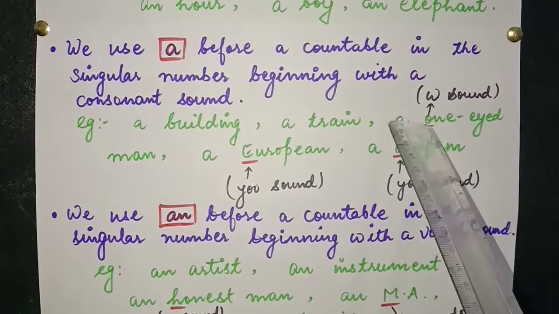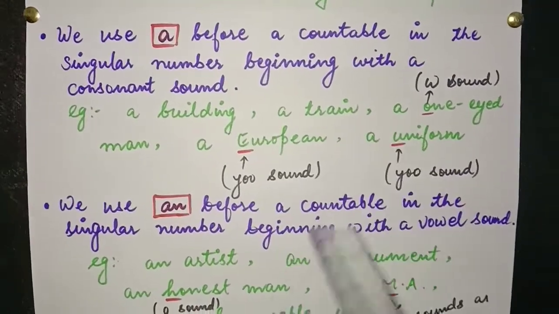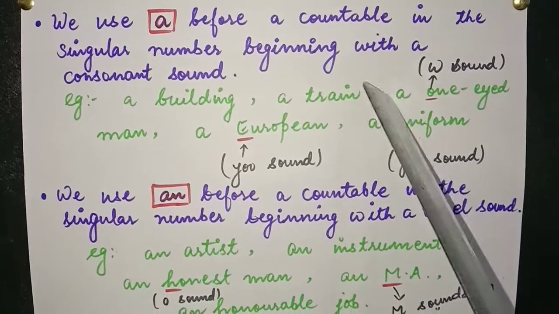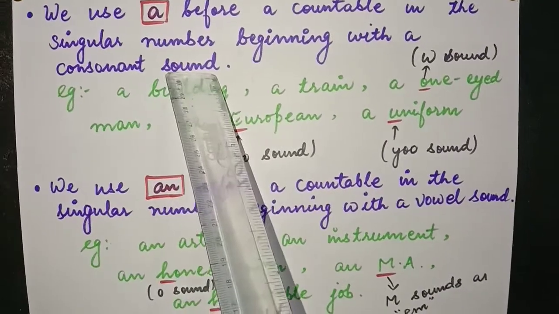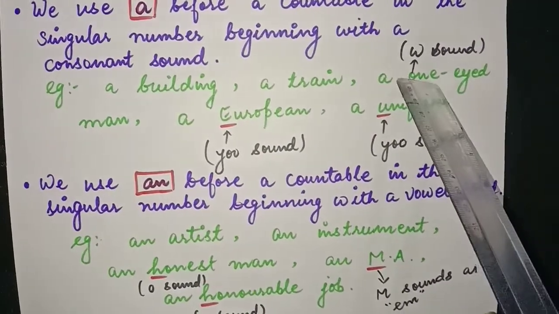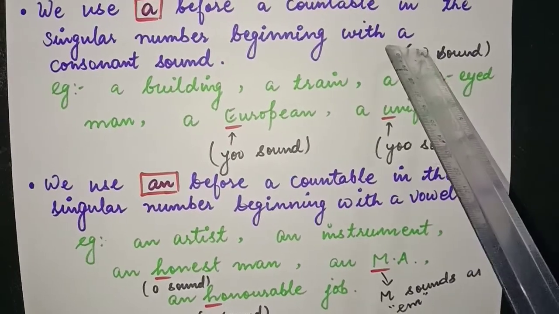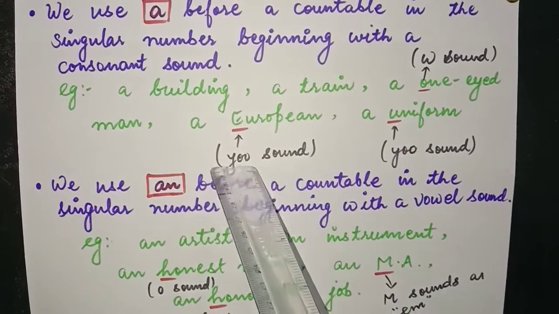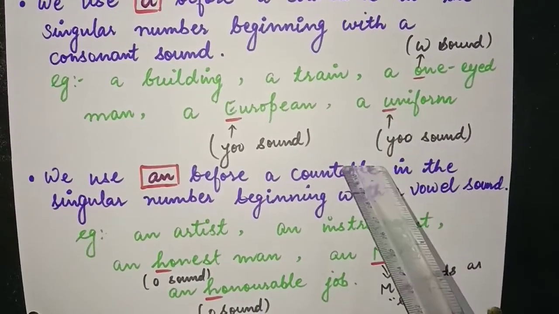Here you can see O, E, U. These words begin with vowels, but still we have used a before them. Why? Because of the consonant sound. See here, one. The sound is W. European, Y sound. Uniform, Y sound.